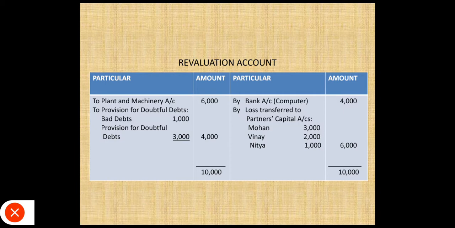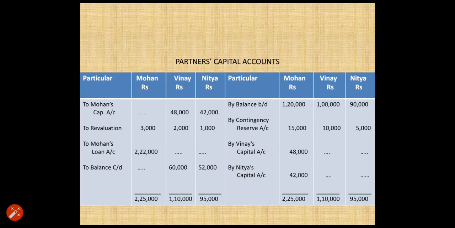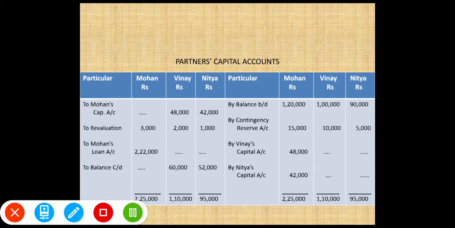The debit side of revaluation account will consist of two columns, that is particulars and amount, and the credit side will also consist of two columns, that is particulars and amount, in the same way as you used to prepare at the time of change in profit sharing ratio and admission of a partner. After preparing the format of revaluation account, prepare partners capital account.